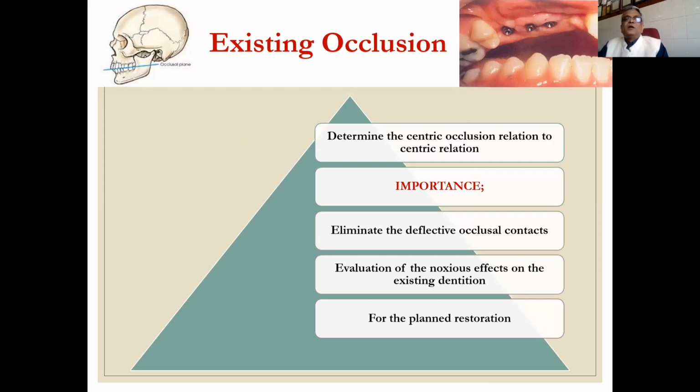Existing occlusion: determine the centric occlusion relation to the centric relation. As I told you, earlier we called centric occlusion the maximum intercuspal position, but now we talk about centric occlusion as the occlusion at the centric relation. The importance of this is to eliminate the deflective occlusal contacts, evaluate the noxious effect of the existing dentition, and plan a proper restoration by studying the existing occlusion.